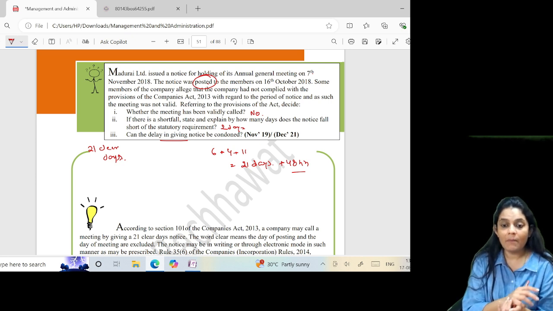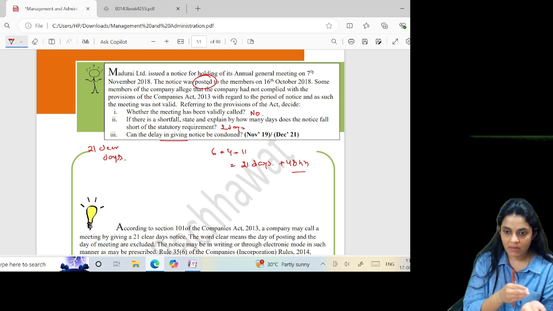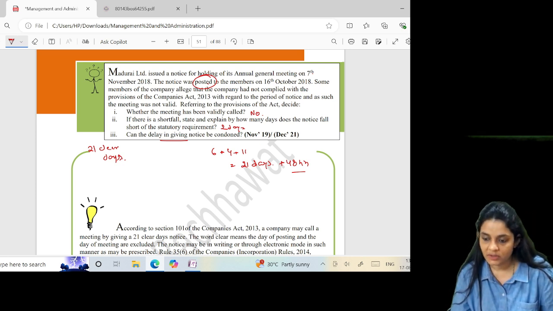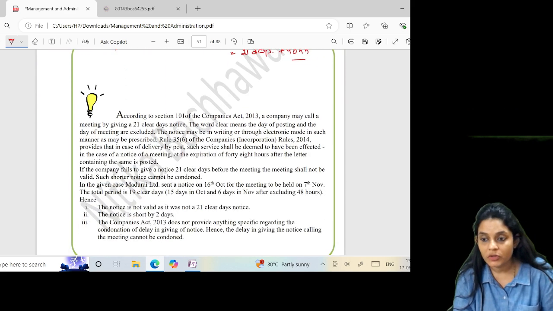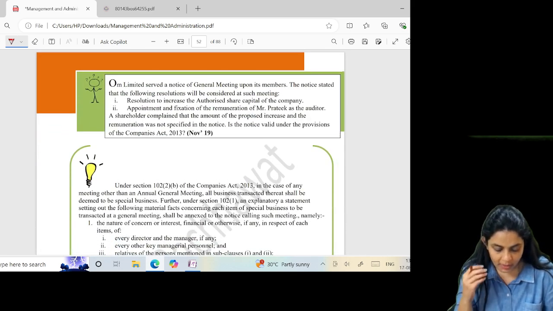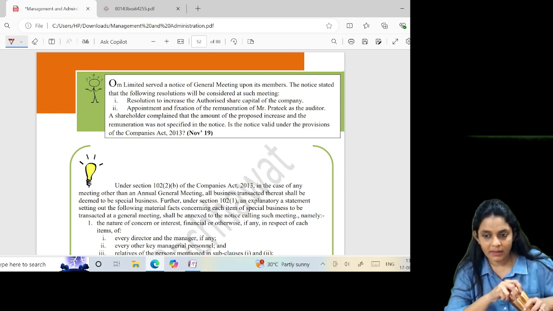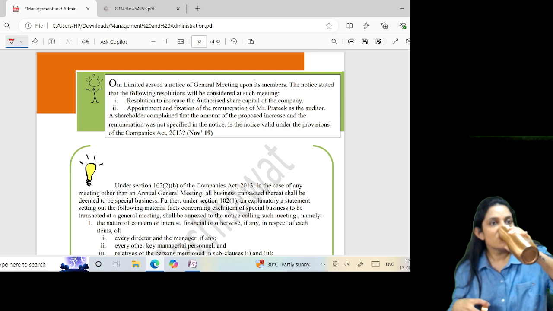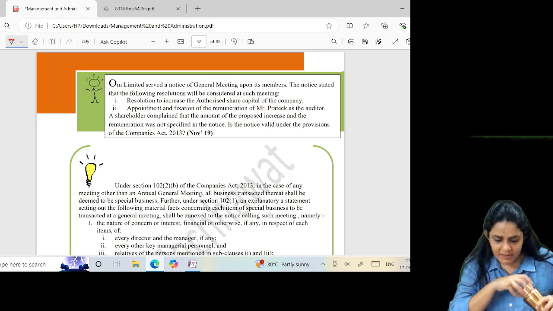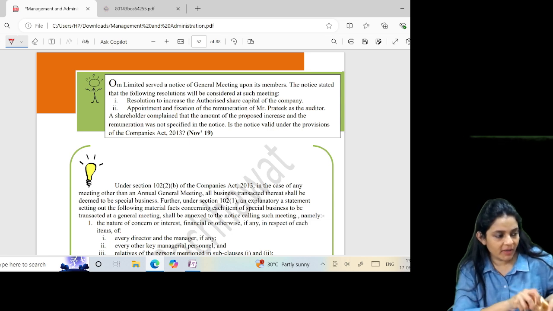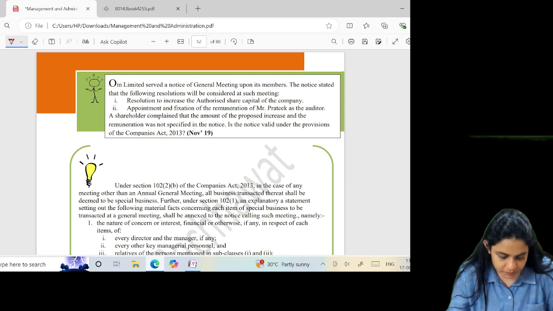In other meetings, if the company has share capital, a majority in number and holding not less than 95% of the voting paid up capital that gives them a power to vote. And if the company has no share capital, members holding not less than 95% of the total voting power that gives them a power to vote. But only if you have a right to vote on that matter can you give your consent for that matter and not for other matters. That means if you don't have a right to vote on every matter, your consent will be taken only for the matter where you have a right to vote.